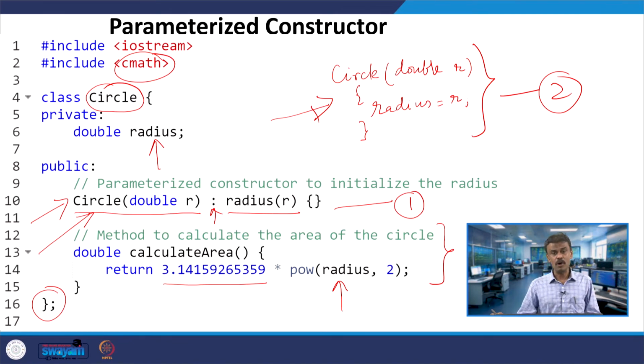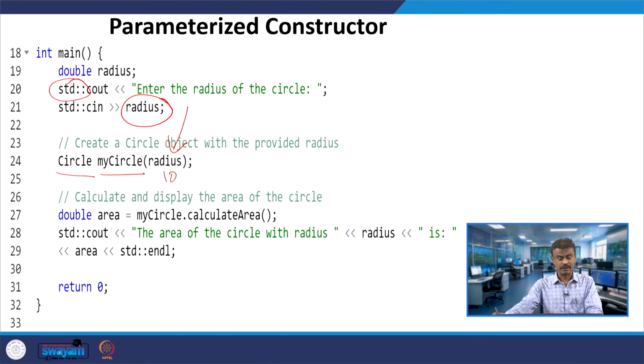When it invokes the parameterized constructor, the radius will be equal to r. What are we passing? Let us say 10. Now radius will be equal to 10, under my circle. Now this object my circle will invoke calculate area.